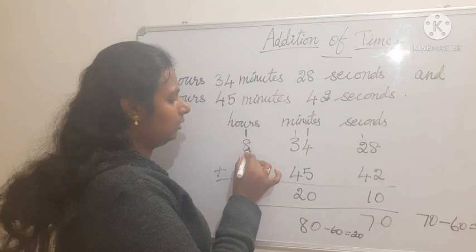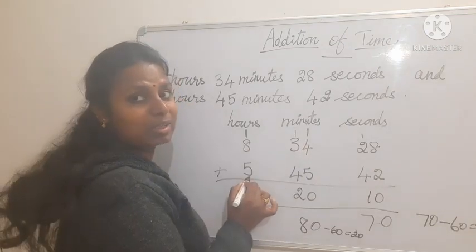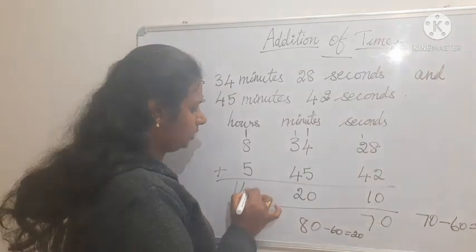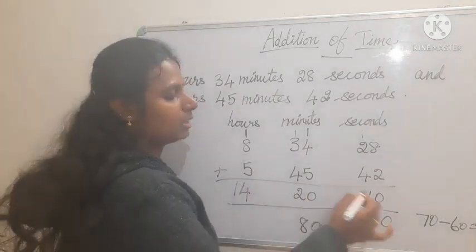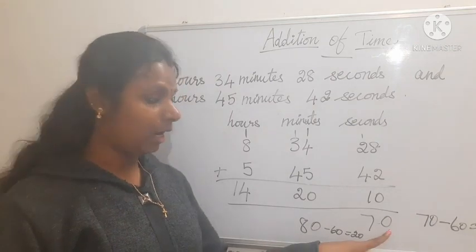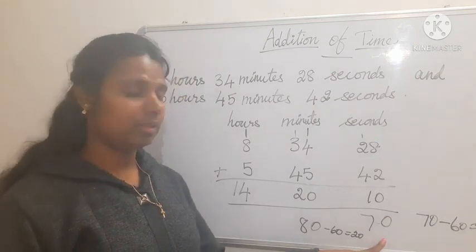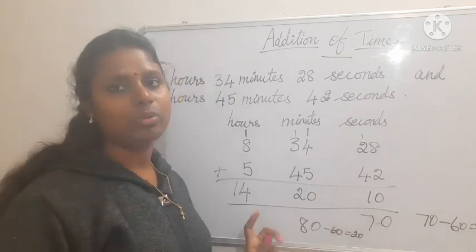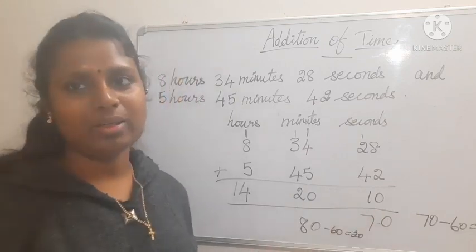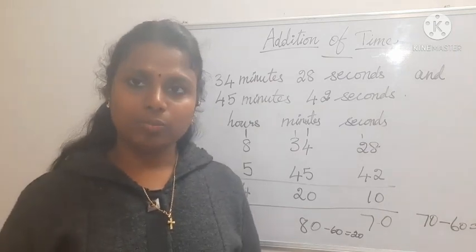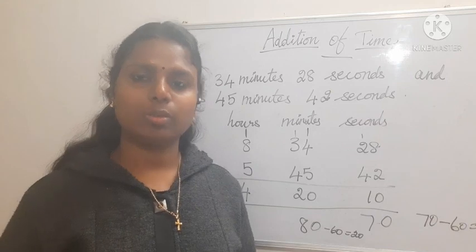Okay. Then 8 plus 1, 9. 9 plus 5, 14. So 14 hours 20 minutes 10 seconds. Have you got it? In this way you have to add and see, then you subtract by 60, then you have to write the answers. Have you got it? Do as many questions as possible, try to do many questions, so you will be sure of this.